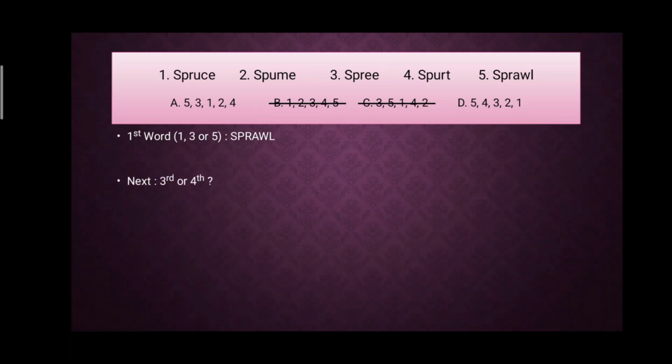Now next, either the third or fourth word will be the next one, because in options A and D, the remaining options, you can see either third is the next word or fourth is the next word after the fifth. Therefore we'll select one of these. Now spree or spurt, the next word will obviously be spree in the dictionary. Spurt is eliminated, therefore the option with fourth is eliminated. The answer is option A, that is the correct sequence.